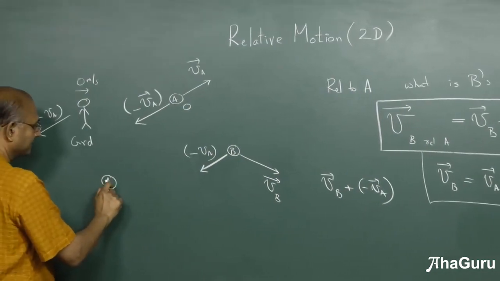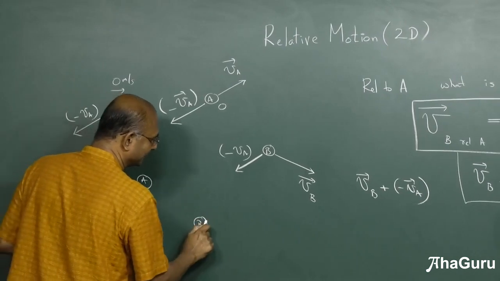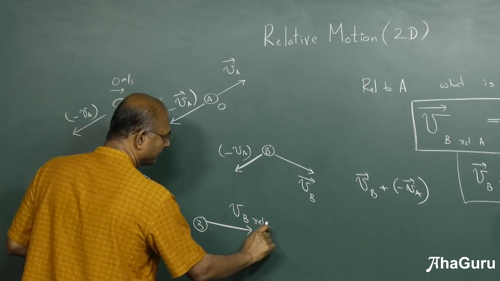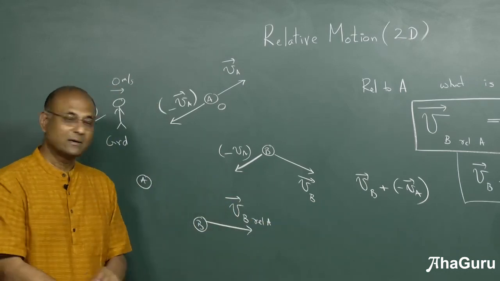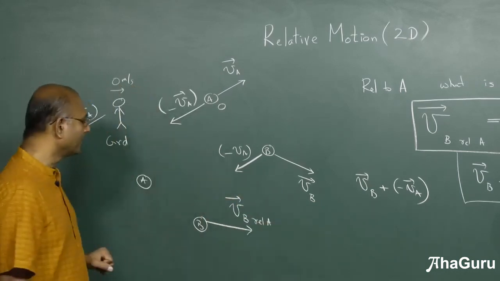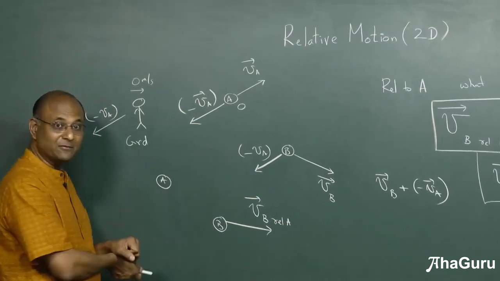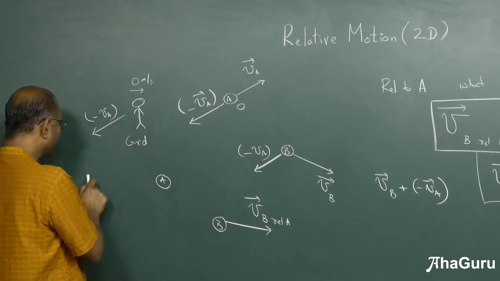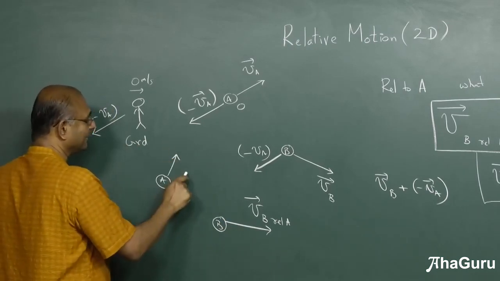So you have A. Now A says B has a velocity like this. Let us call it VB relative to A. Always remember, if I just say VB, it means with respect to the ground. Now I have told you it is VB with respect to A. So that's what is given. So velocity of B relative to A is given. What about velocity of A? Well, I don't know A's velocity. A is observing this. But suppose there was a C. C says A has a velocity like this.